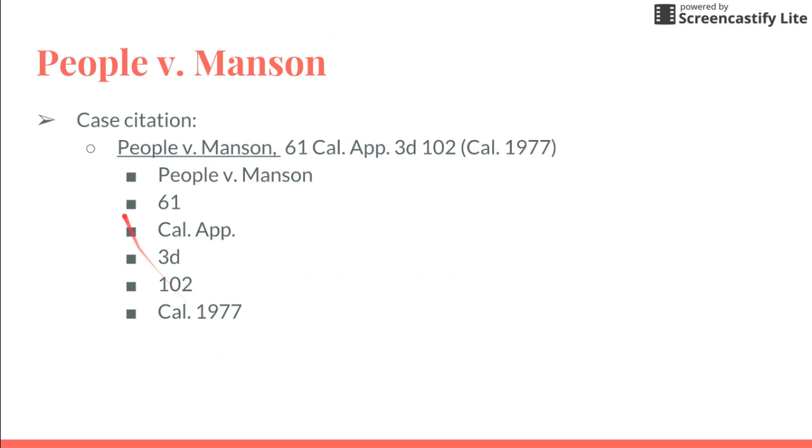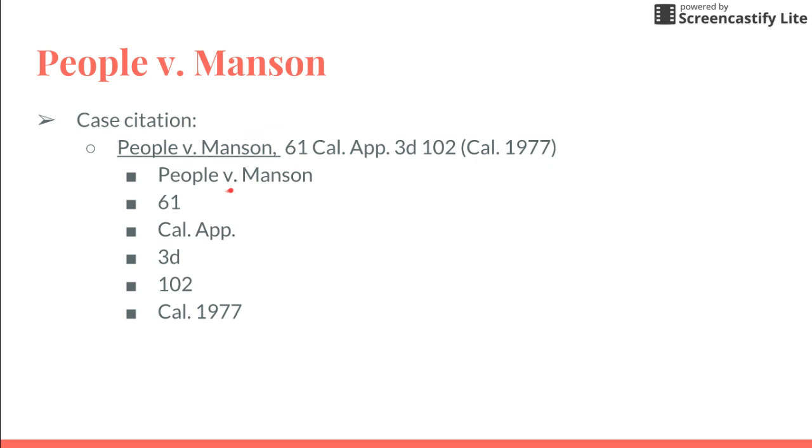Connectors. Our presentation is on the case of the People of California v. Manson. The first part of our presentation is the case citation. The citation that we have chosen is for a case called People v. Manson, 61 Cal App 3D 102, California 1977.